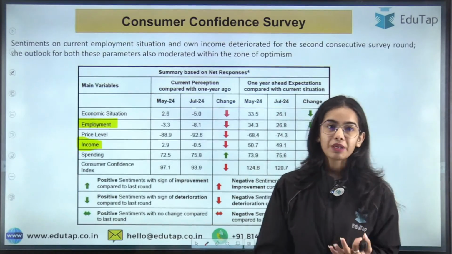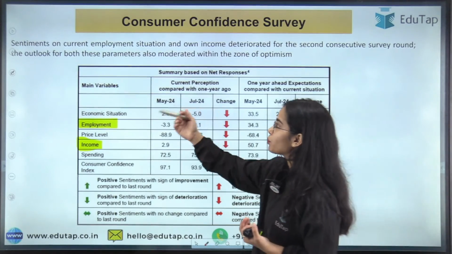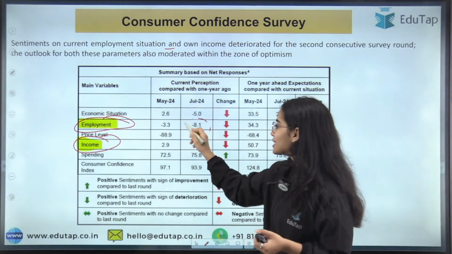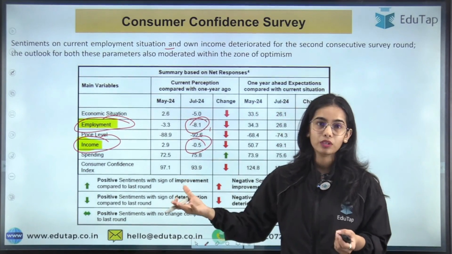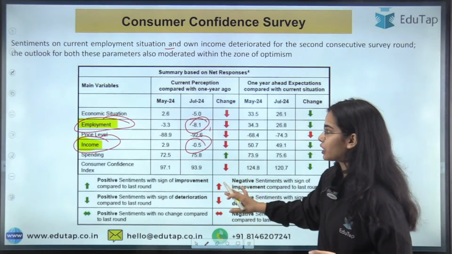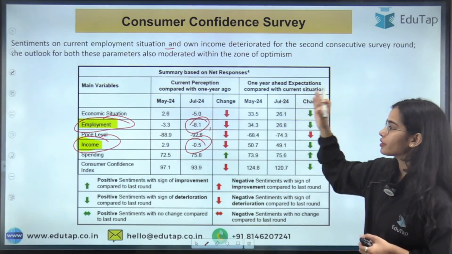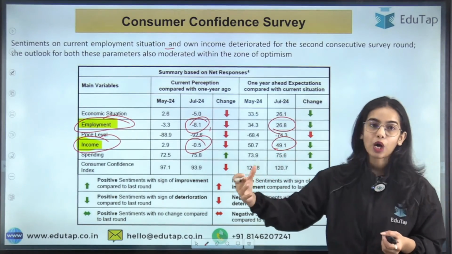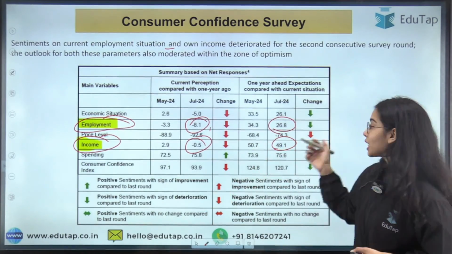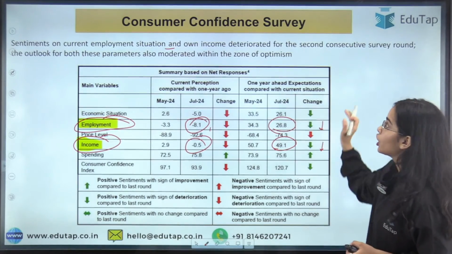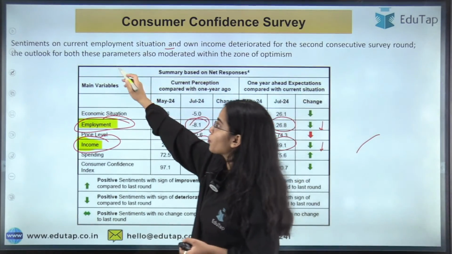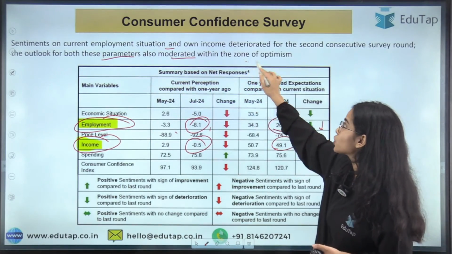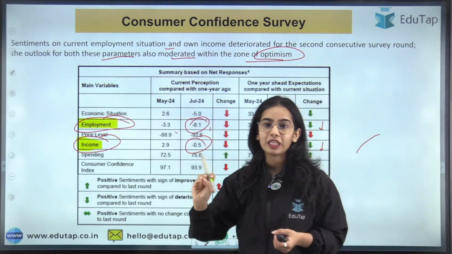So this is the basic idea: the sentiments on the current employment situation and current income situation are not very good. They are declining and they are not very good. If you see the future employment and income situation, there is a positive outlook and positive expectation, but this positive expectation is also declining. So the outlook for both these parameters for the future year also moderated, also declined, within the zone of optimism, within the zone of being positive.